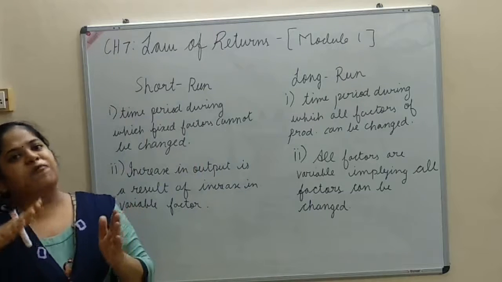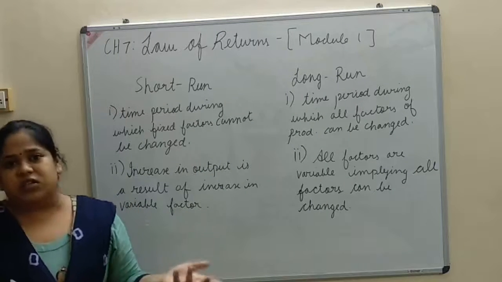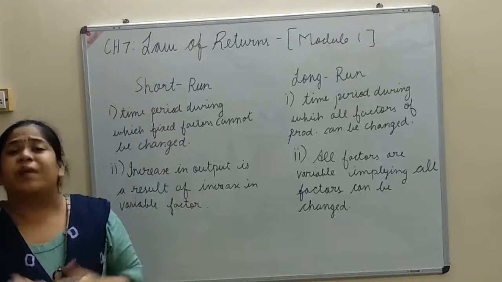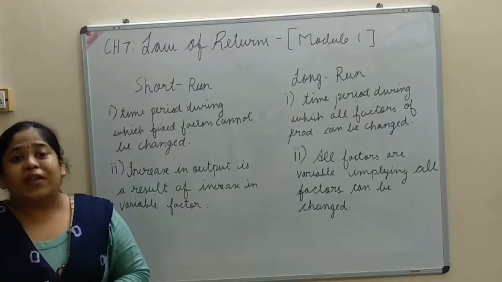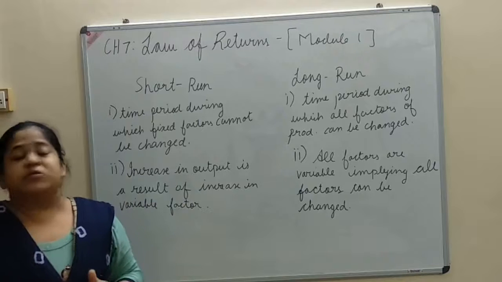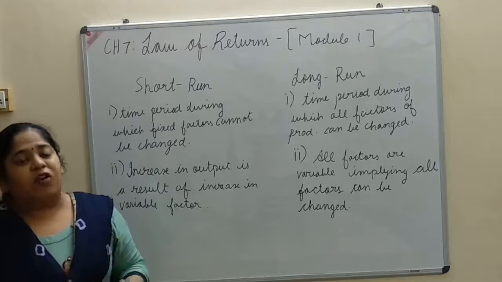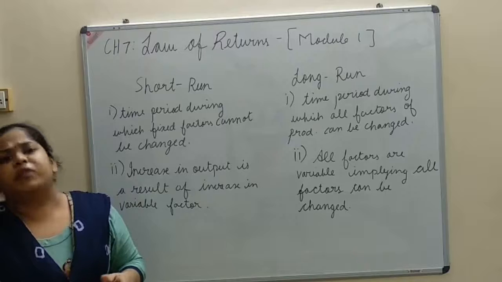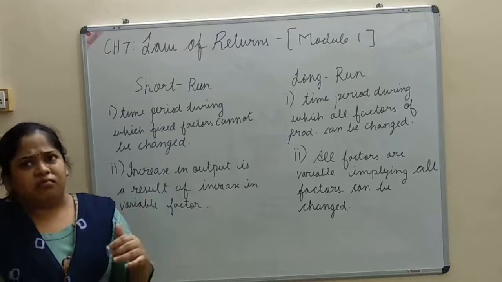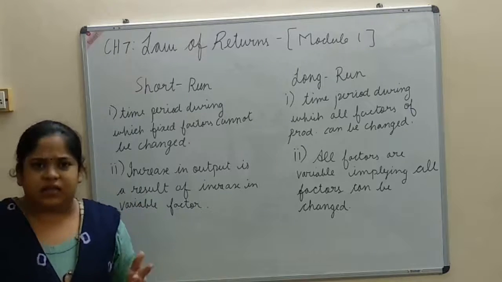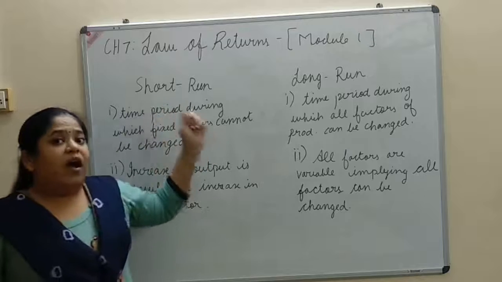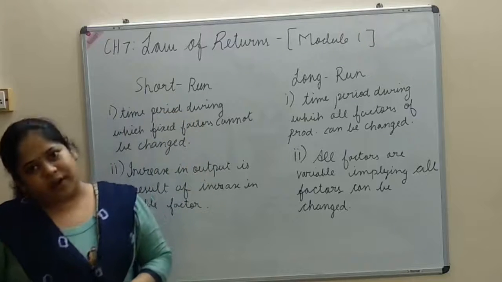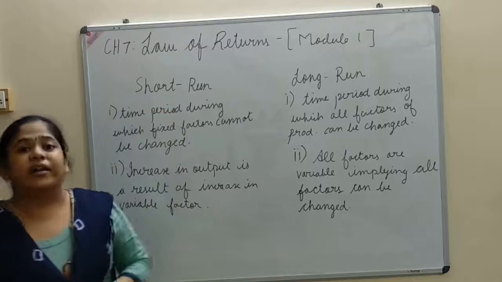There are some factors like land. You cannot buy land easily. Land is an expensive thing. A producer cannot buy land in a period of 1 to 2 years, or even 3 years. He will take a longer time to buy land. So land will become a fixed factor in case of short run and it will not change.